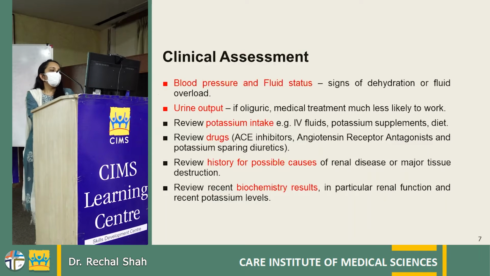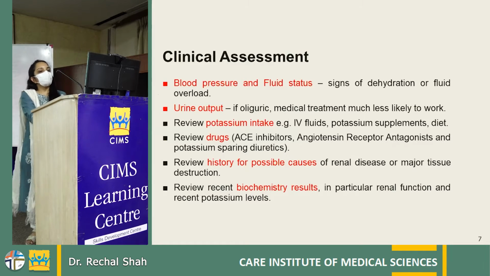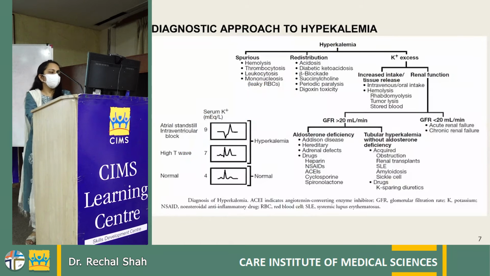So the most important thing is history and thorough physical examination. We have to look at blood pressure and fluid status, urine output, review the potassium intake and the drug list of the patient, review the history for the causes of renal disease, and review the recent biochemical results. From that, we'll be able to know whether this is acute or chronic hyperkalemia.